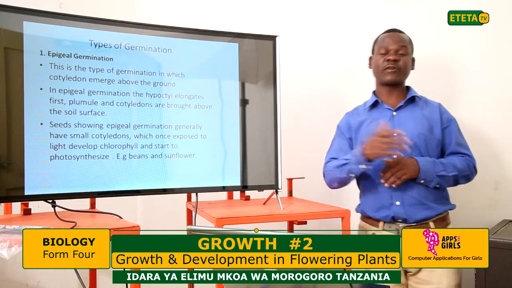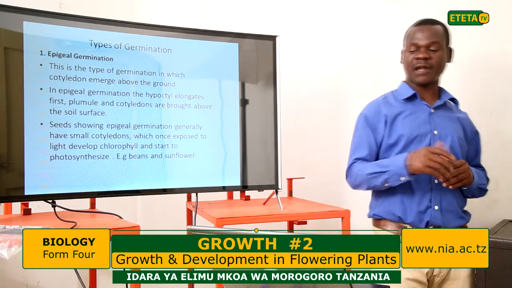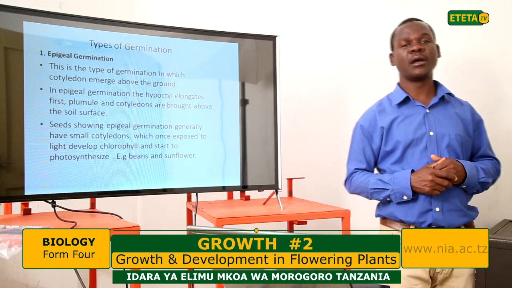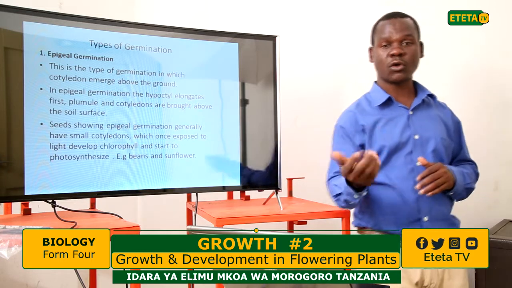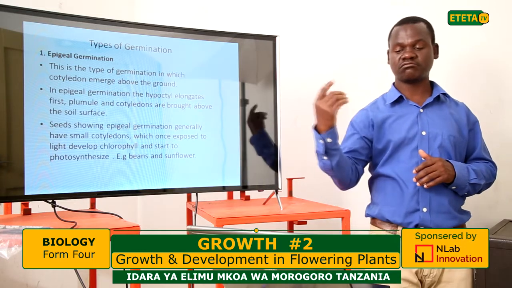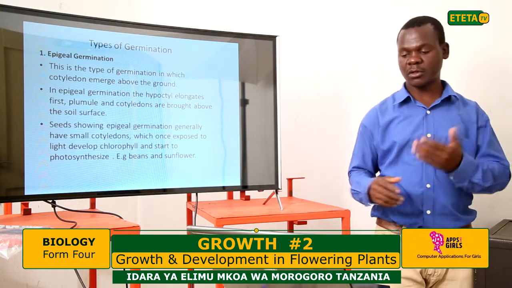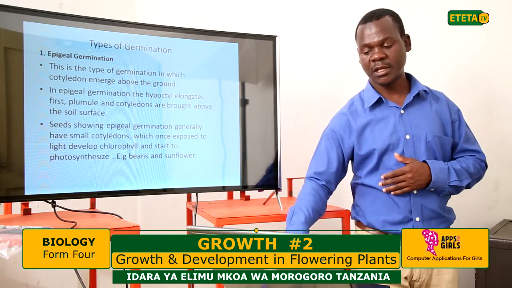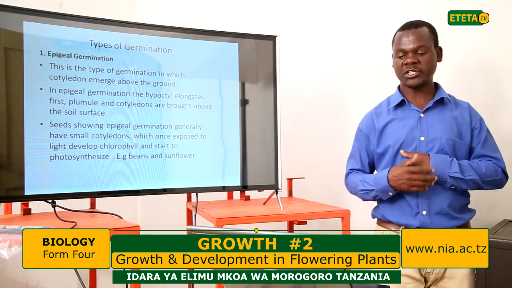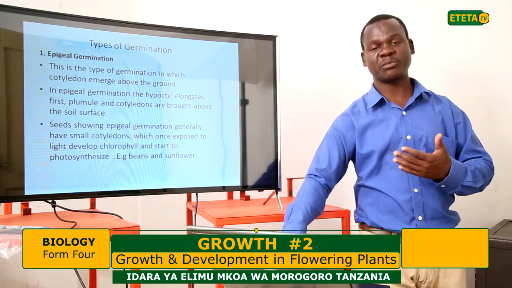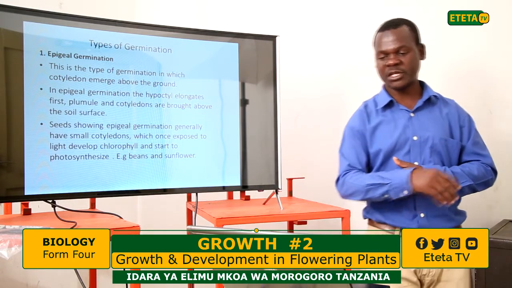And such seeds include sunflower, beans, coconut, groundnuts, and all these have this kind of germination. Actually, most dicot plants have this type of germination.